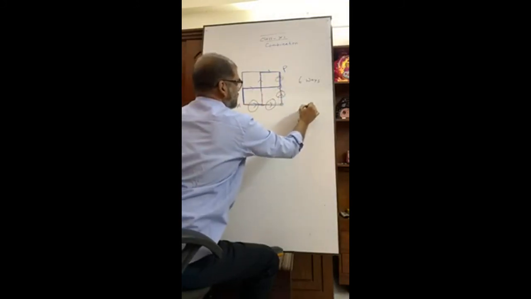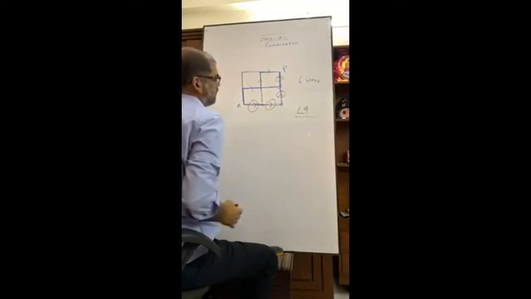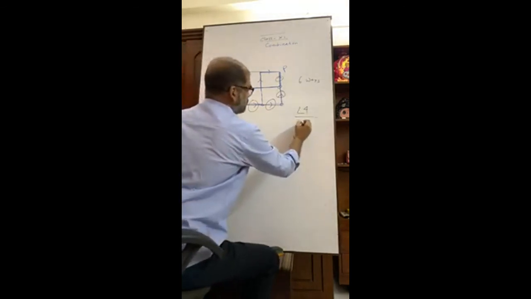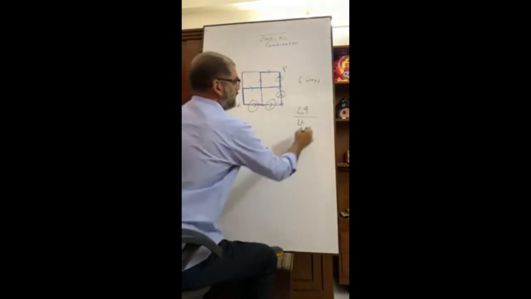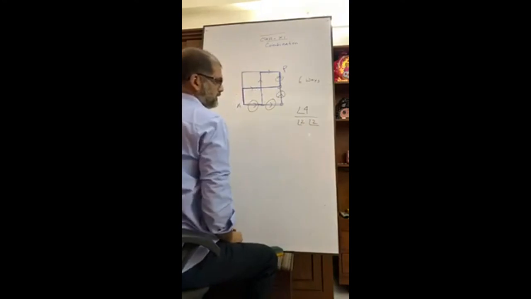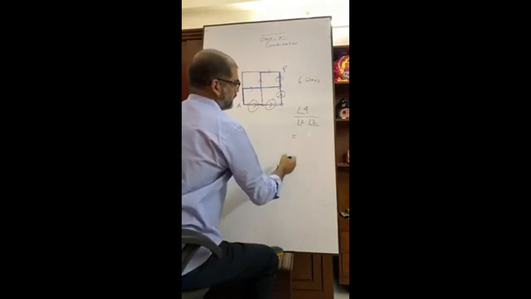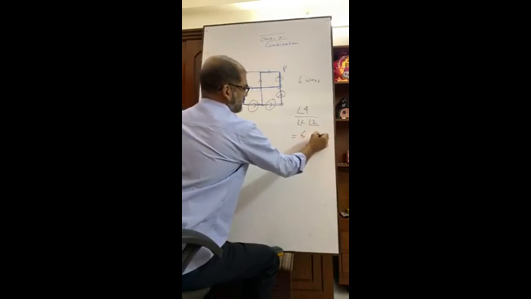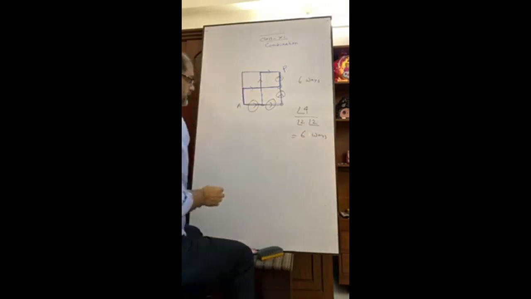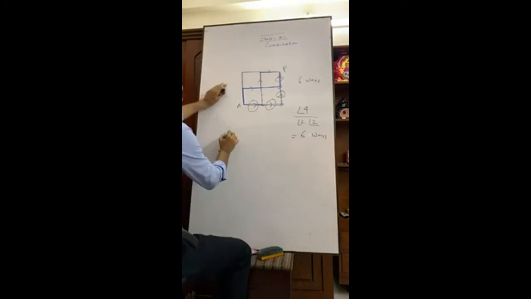So that is factorial 4 by 2 horizontal and 2 vertical. Okay, is equal to what? Equal to 6. This is the formula.